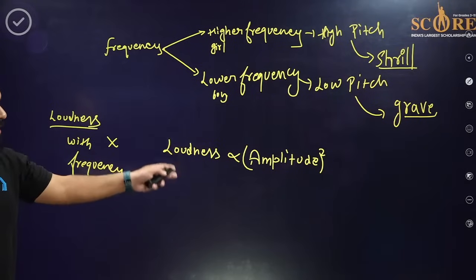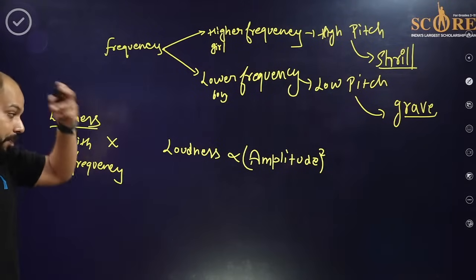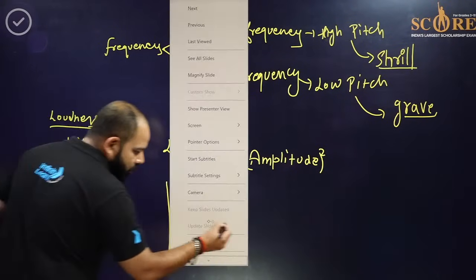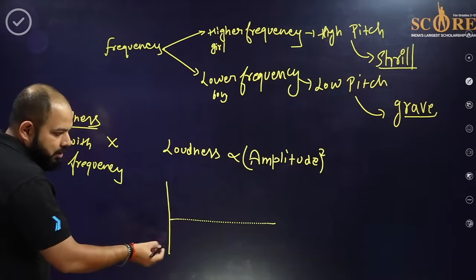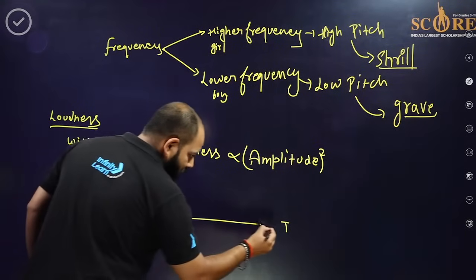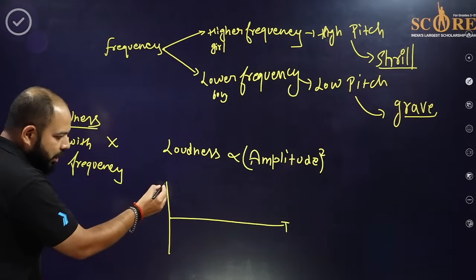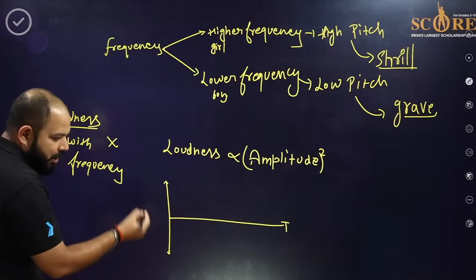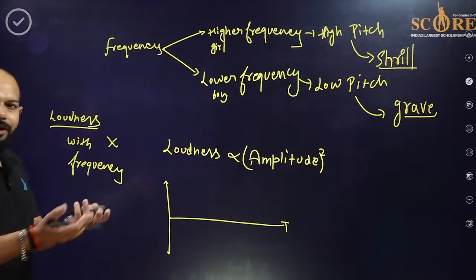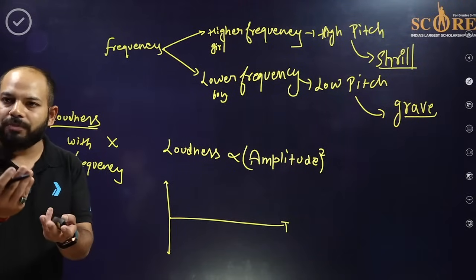Now, what are these things? If you talk about amplitude and loudness, see here, this is the time period T. This is the part where we are talking about the displacement of the particle. What is sound? It's the to and fro motion, basically the oscillations.